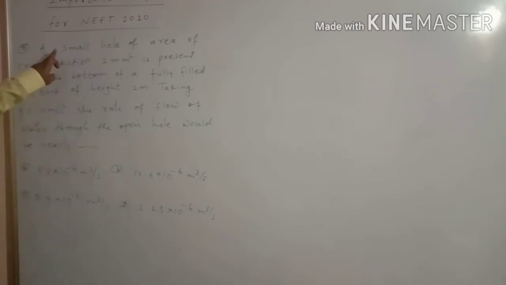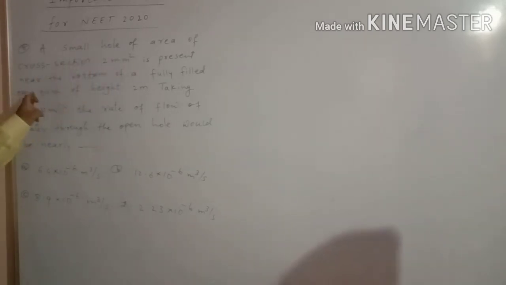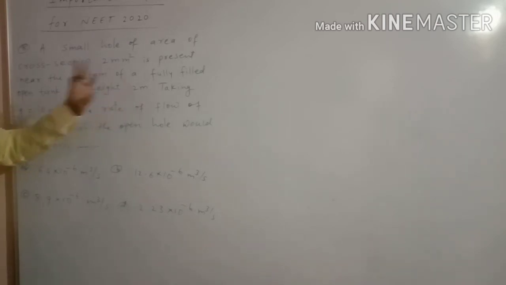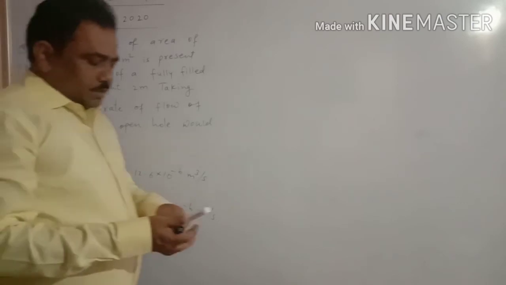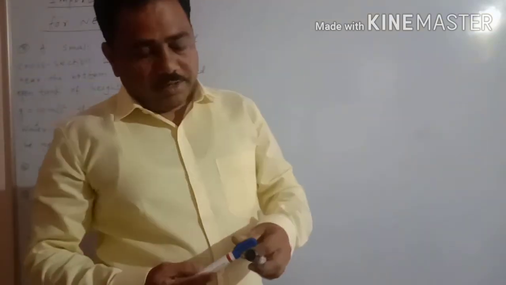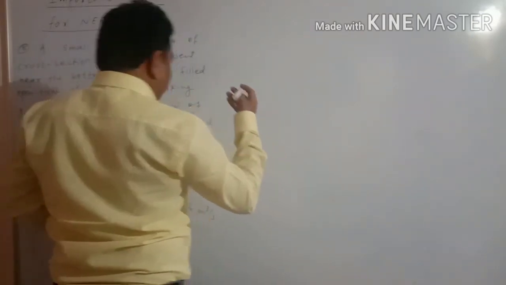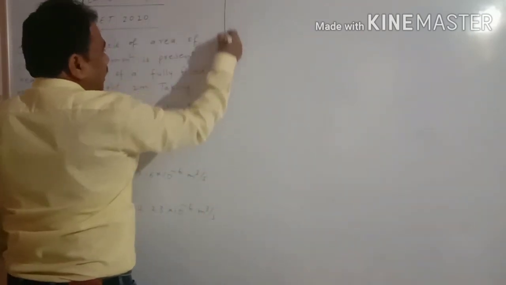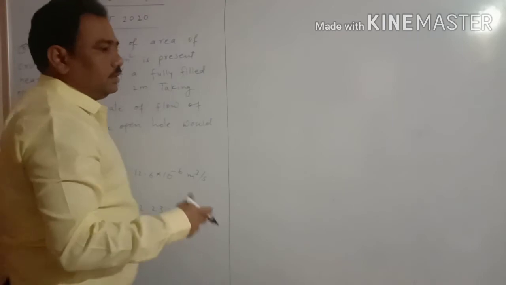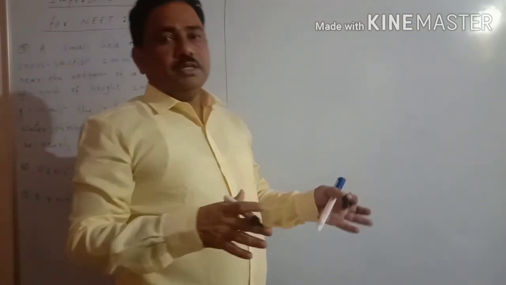So our next problem is: a small hole of cross-section area 2 mm square is present near the bottom of a fully filled open tank of height 2 meter. Now see, this problem is related to hydrodynamics. Hydrodynamics means water or liquid which is in motion.